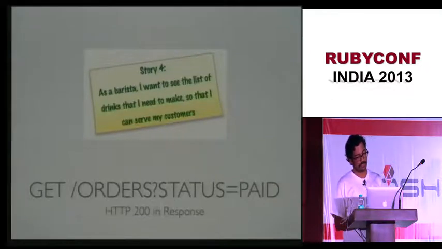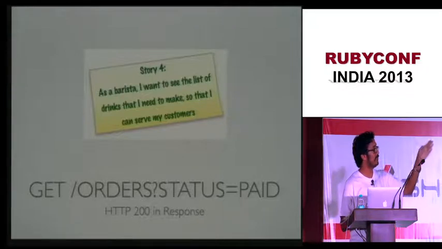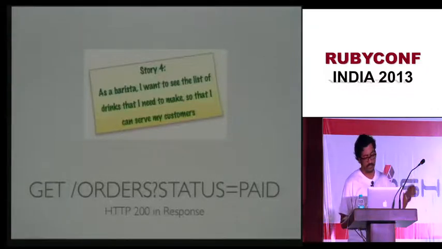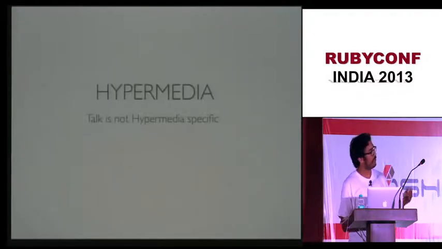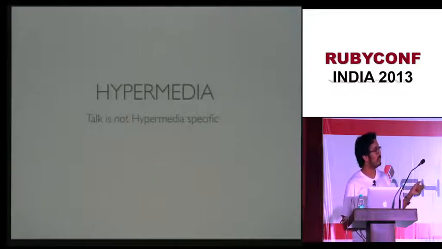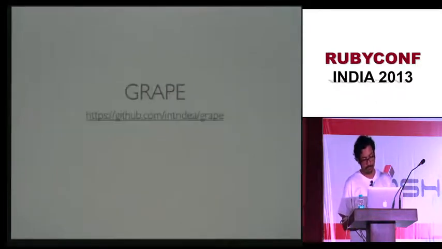And the fourth and last story is basically you get to this orders resource, give it a status, and you get a list of orders. The barista uses this list to prepare the coffee. Again, we are not going to talk about hypermedia, but I thought it was pretty interesting that an article in 2006 talks about hypermedia. Pretty cool. All the examples are there in this URL. If you want to follow along, please feel free.